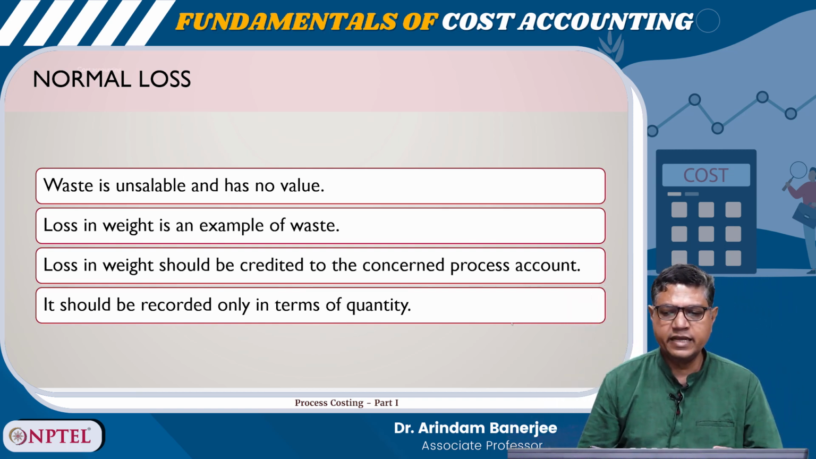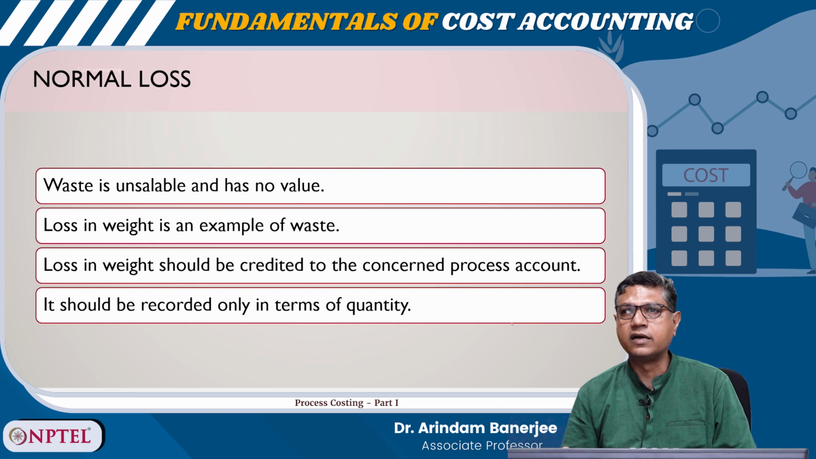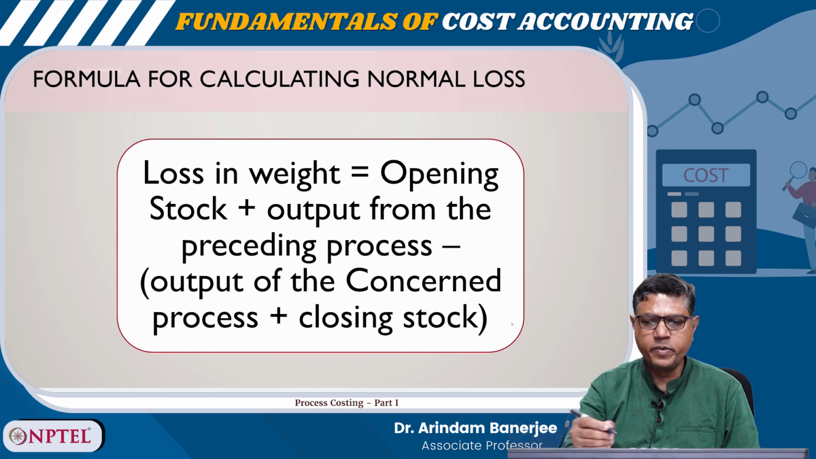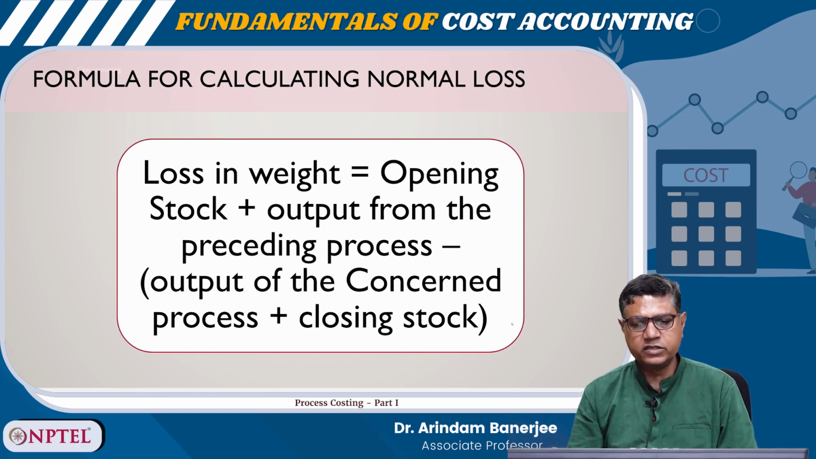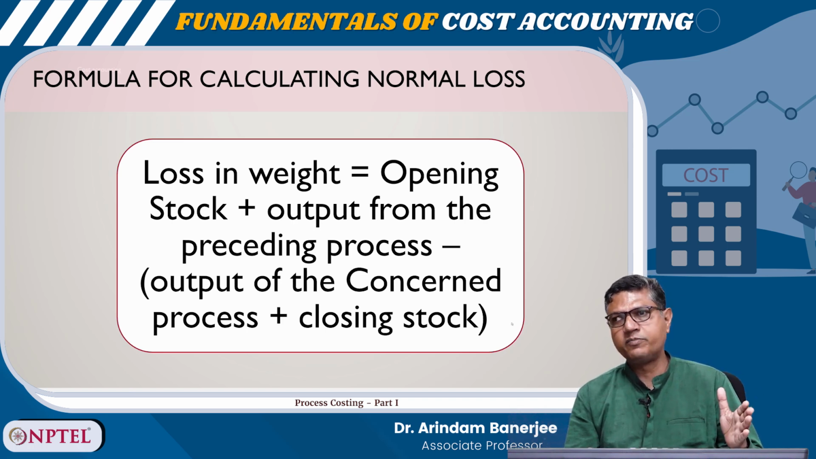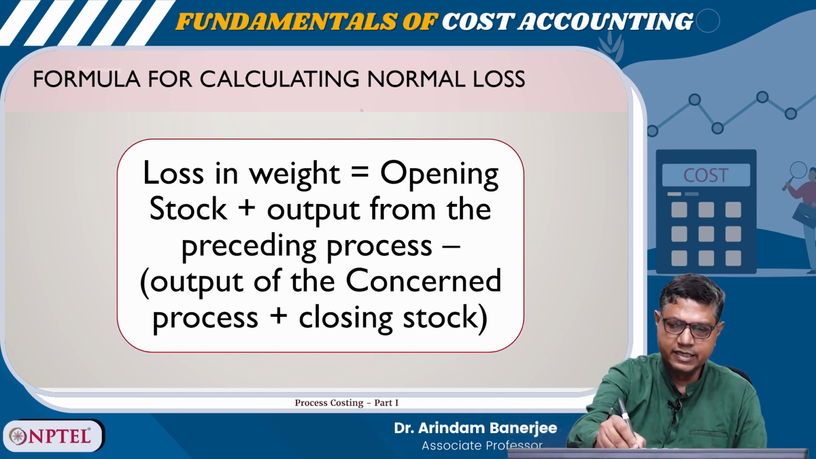Loss in weight is an example of waste. Loss in weight should be credited to the concerned process account. It should be recorded only in terms of the quantity. The formula for calculating normal loss is: loss of weight is opening stock plus output from the preceding process minus output of the concerned process plus closing stock. So, the difference between the two, what it is receiving from the preceding process plus opening stock minus the output of the current process plus closing stock, this will give you the normal loss, that is unavoidable.